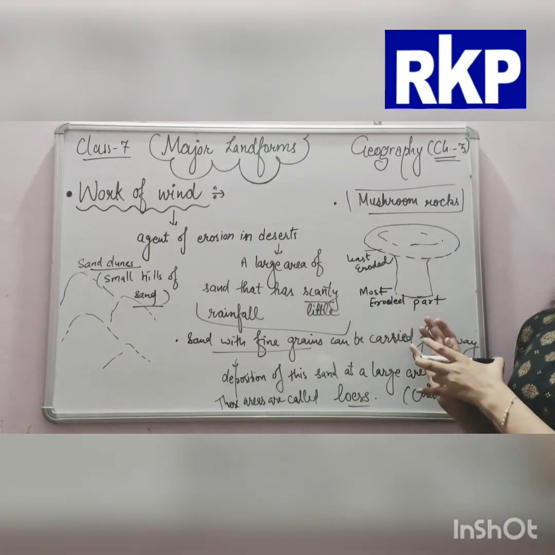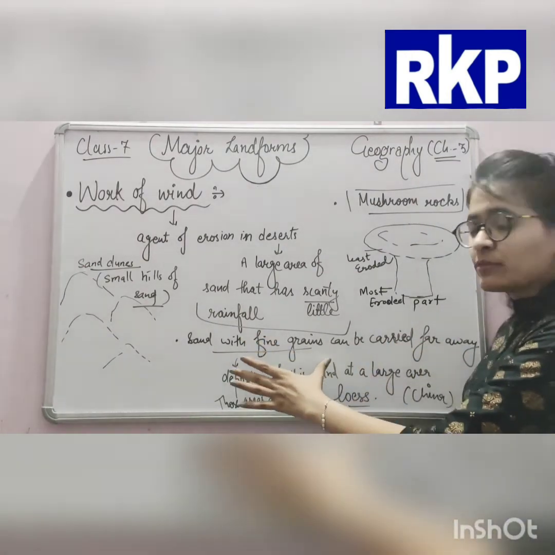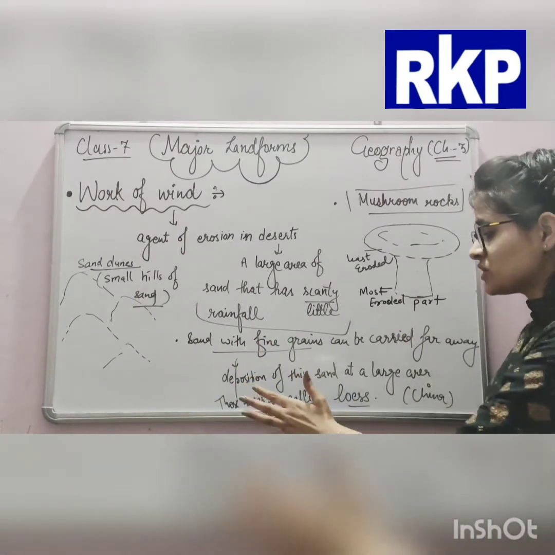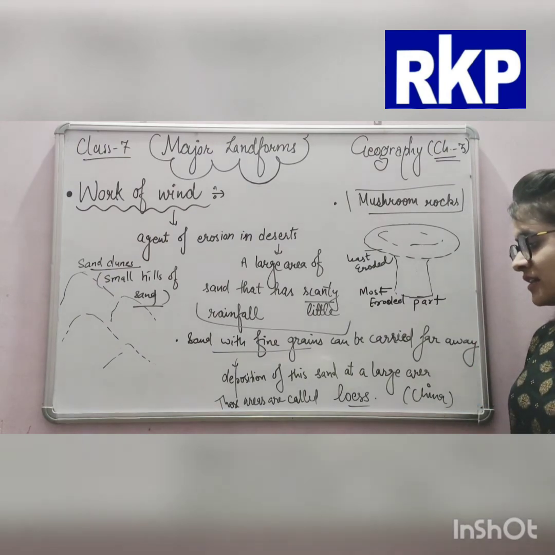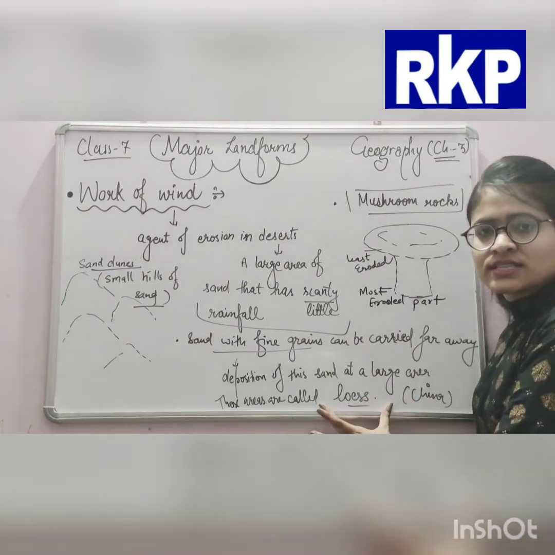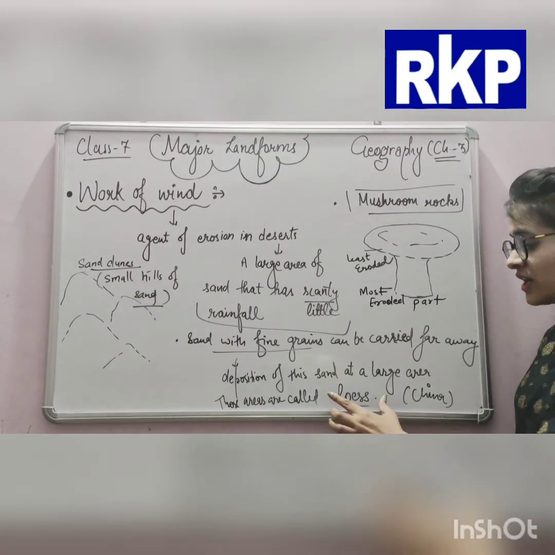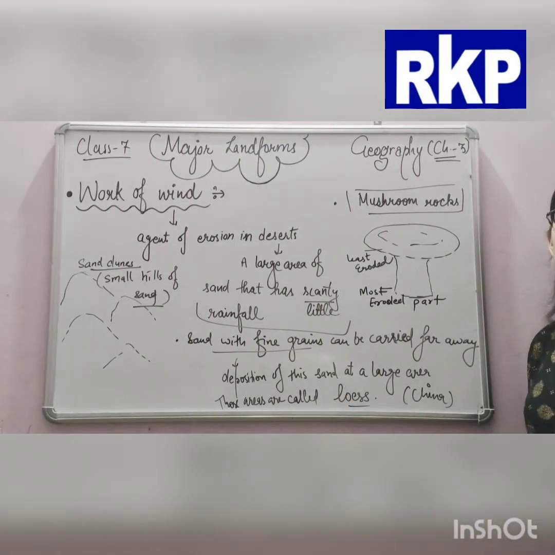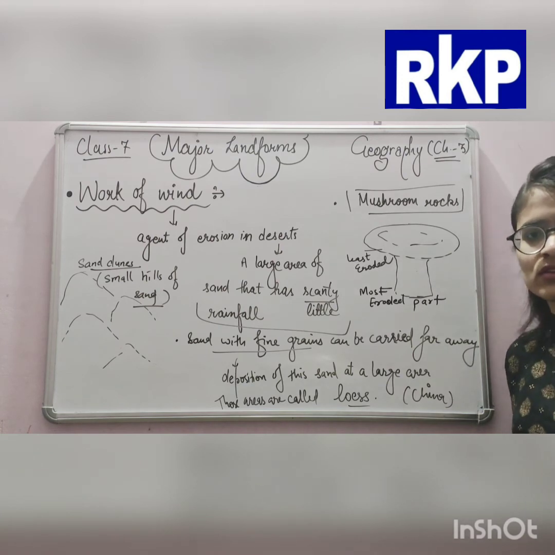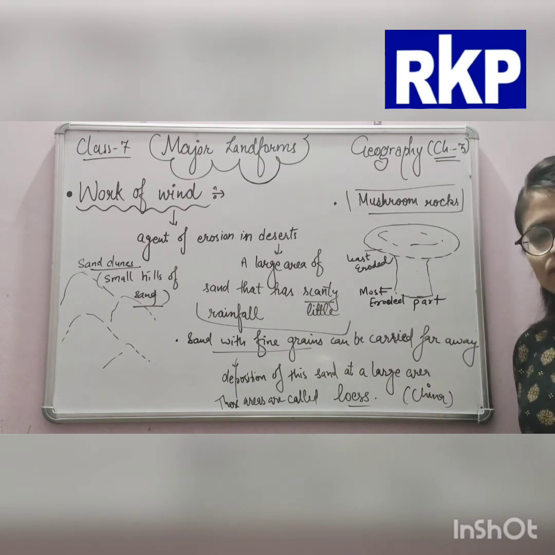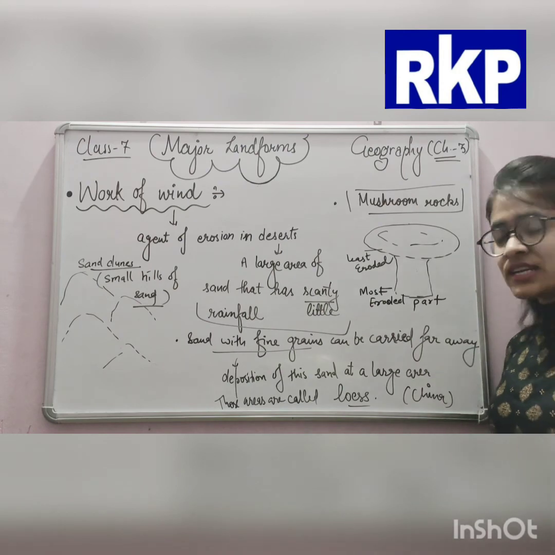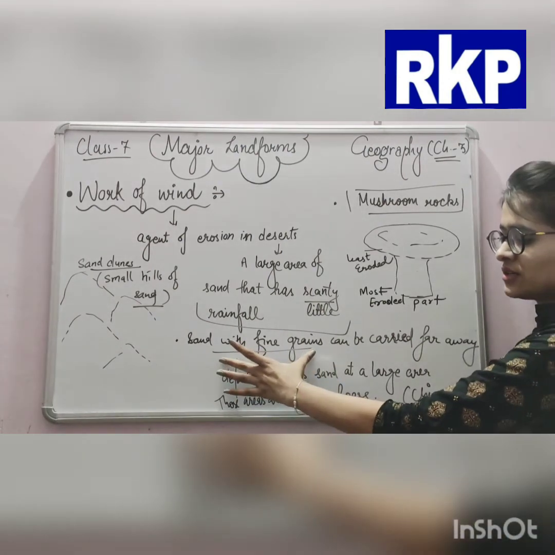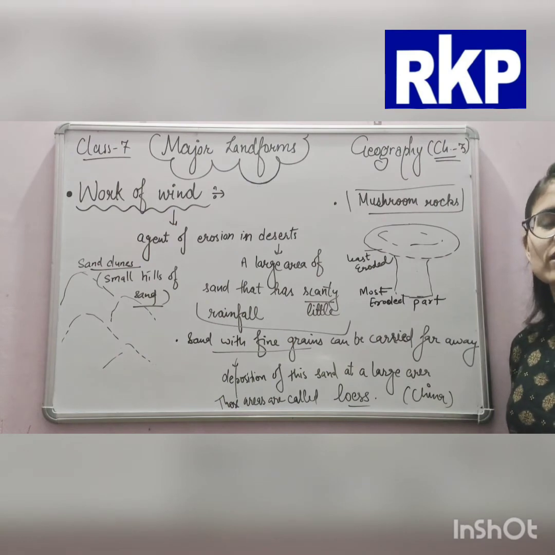When sand with fine grains is deposited over large areas, these large areas are called loess. The areas formed by these fine particles of sand are called loess. Large deposits of this type of sand are found in China.